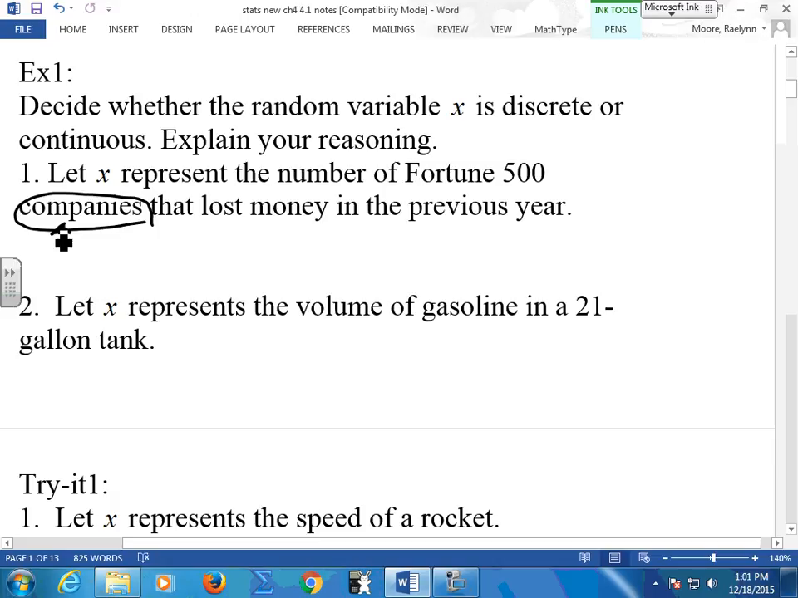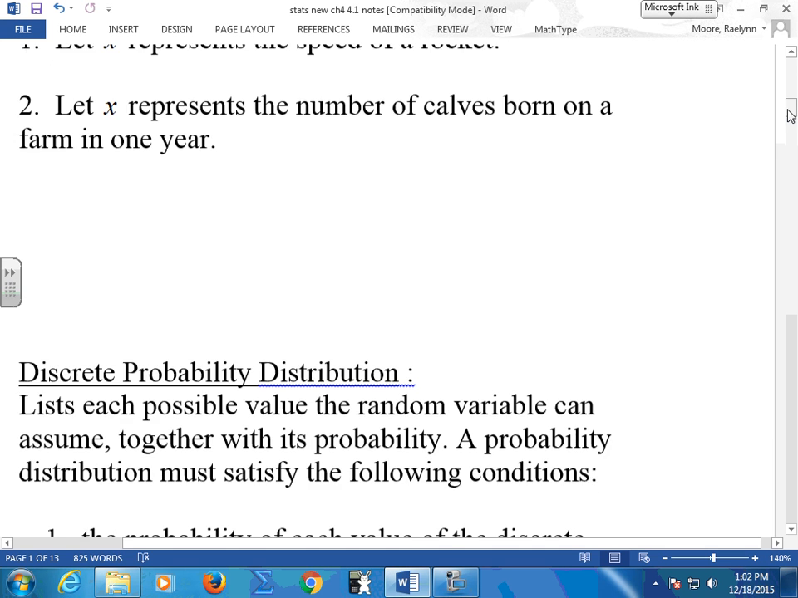Let X represent the volume of gasoline in a 21-gallon tank. A volume formula is usually your 3 dimensions. If it's a cylinder tank, I have a volume for a cylinder. Does it have to come out to a whole number every time? Nope, that's your continuous. So while this guy is a discrete way to count, this guy is continuous. Okay? So again, we're just visiting those that we visited, probably chapter 1.